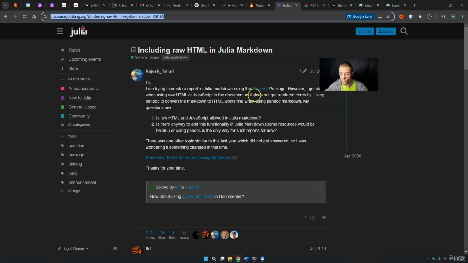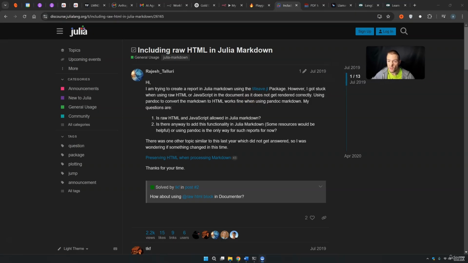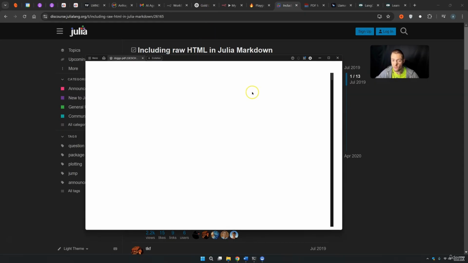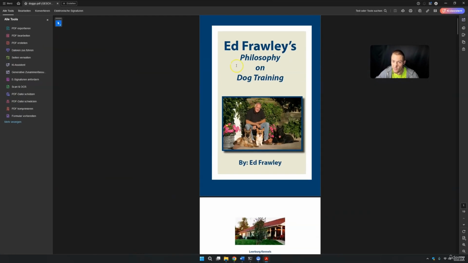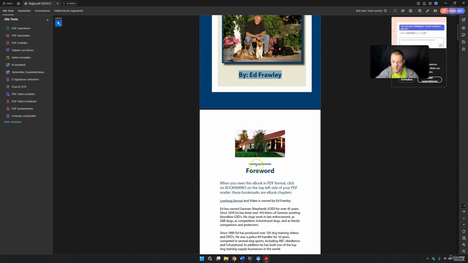And right now I want to show you how you can do this with PDFs, because a lot of the time you simply have a PDF and the PDF is never ever perfectly structured. I like to use this doggo PDF as an example because I think this is a great example. Here you have pictures, you have text that is not well formatted. This is basically a mess.